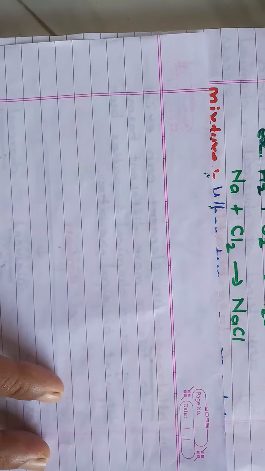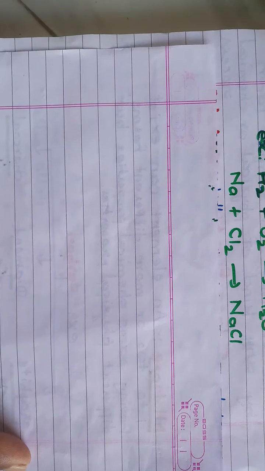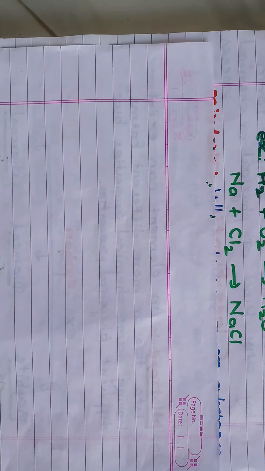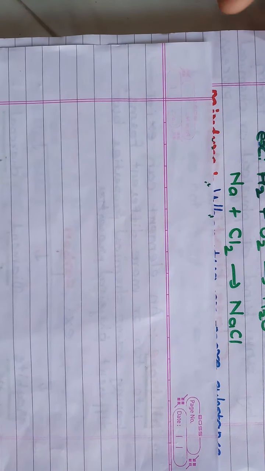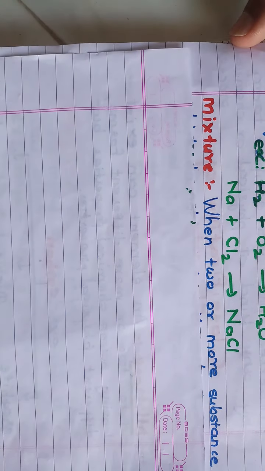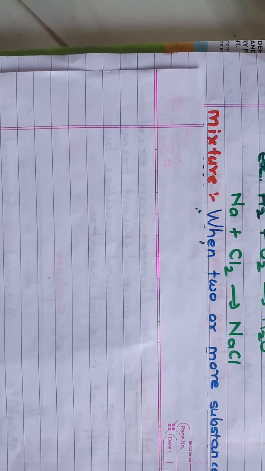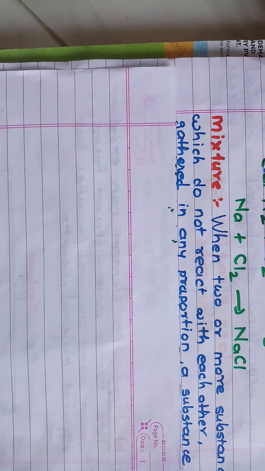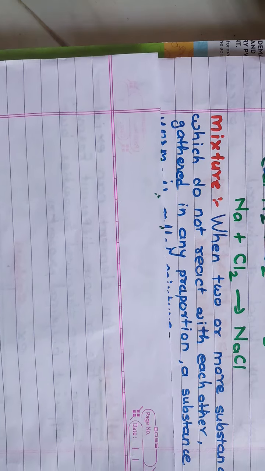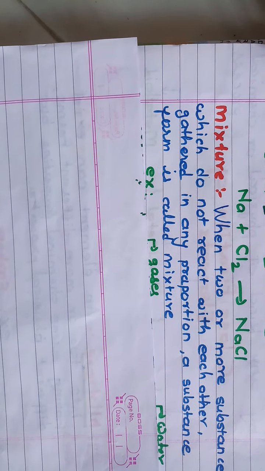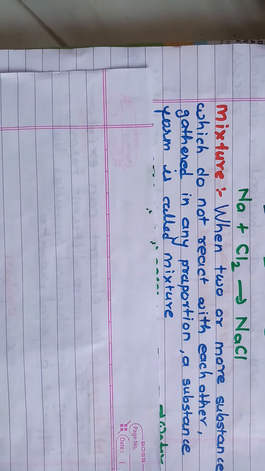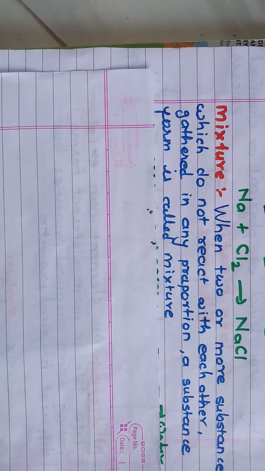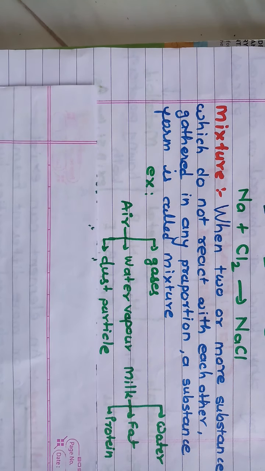Now another term is mixture. Let us see what is a mixture. When two or more substances which do not react with each other are gathered in any proportion, the substance formed is called a mixture. Now let's take an example.